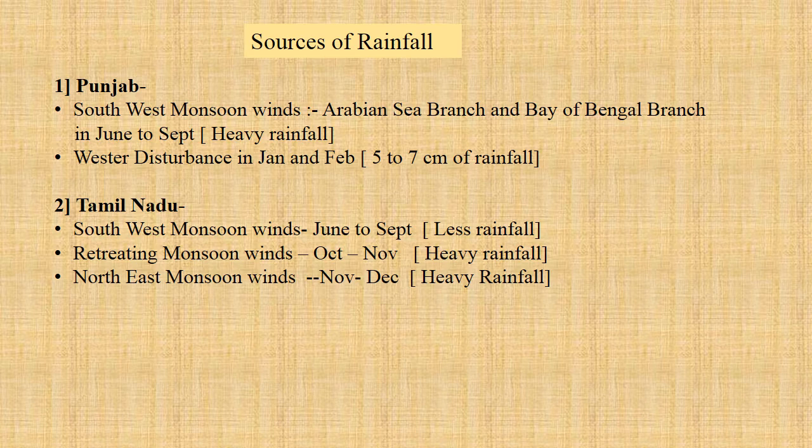Okay, before we go to the next slide, one more point I would like to discuss. Punjab receives winter rainfall from western disturbance, and Tamil Nadu receives winter rainfall from northeast monsoon. Now let's go to the next slide.